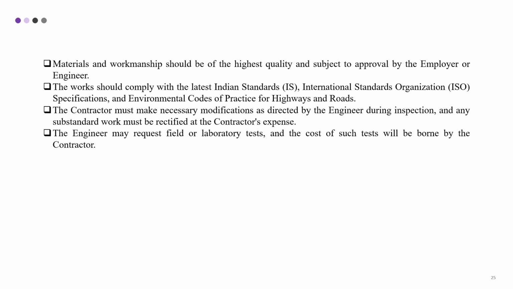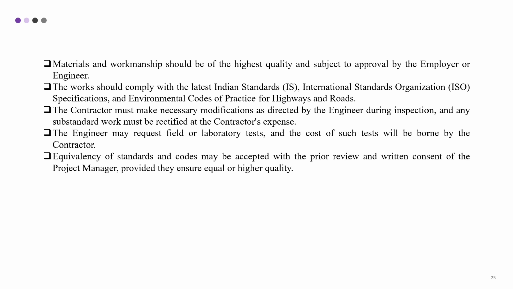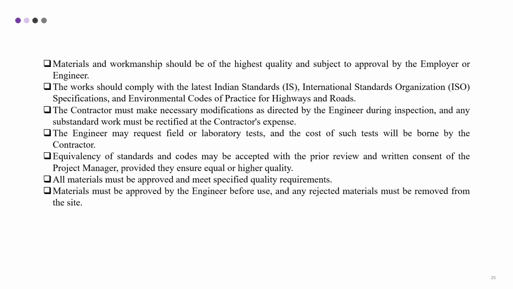The engineer may request field or laboratory tests, and the cost of such tests will be borne by the contractor. Equivalency of standards and codes may be accepted with a prior review and written consent of the project manager, provided they ensure equal or higher quality. All materials must be approved and meet specified quality requirements. Materials must be approved by the engineer before use, and any rejected materials must be removed from the site.